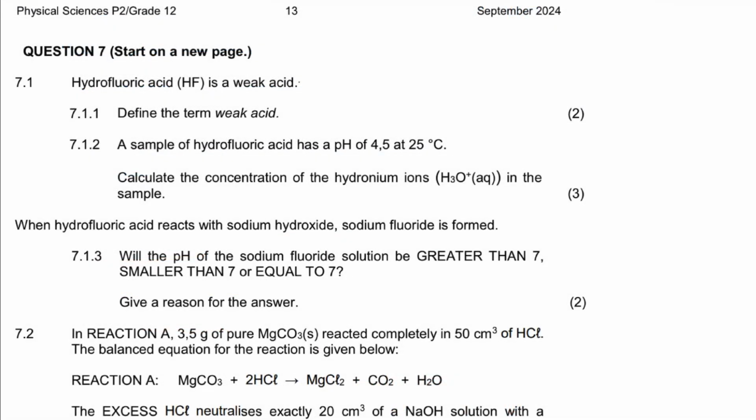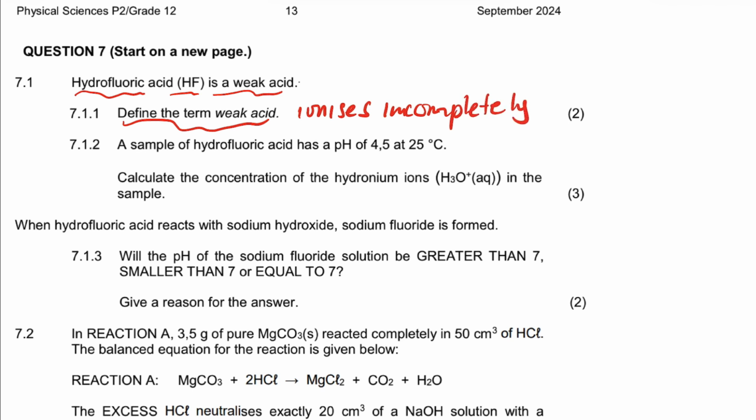Let's look at question 7, the acids and bases. It says hydrofluoric acid, which is HF, is a weak acid. Define the term weak acid. A weak acid is an acid that ionizes incompletely in water.